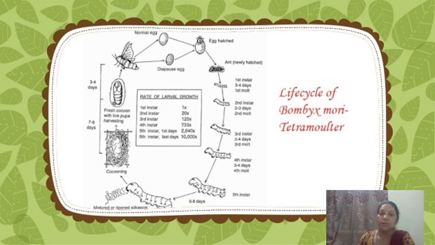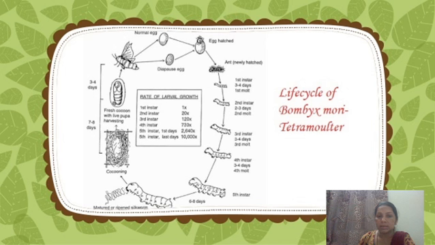The adult emerges, then male and female mating is done. After that the male dies after 2 to 3 days, and the female dies after egg laying. And these are the eggs. After the eggs are laid by the female, they hatch within 9 to 12 days depending on the climatic condition. At the time of egg laying the eggs are yellowish, but near hatching the eggs become bluish or blackish, and the first instar larva hatches or emerges.